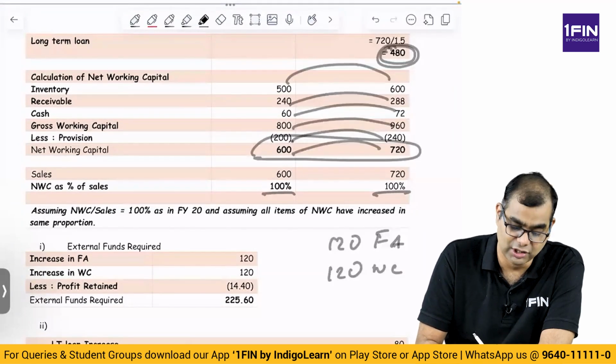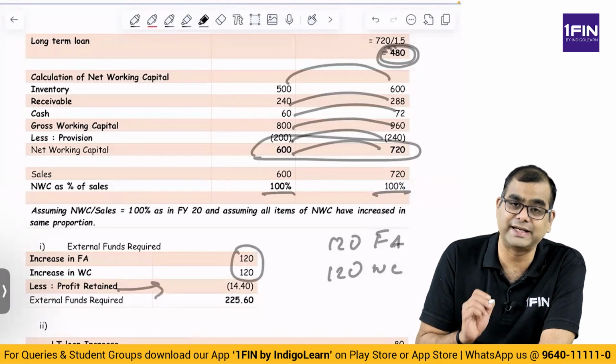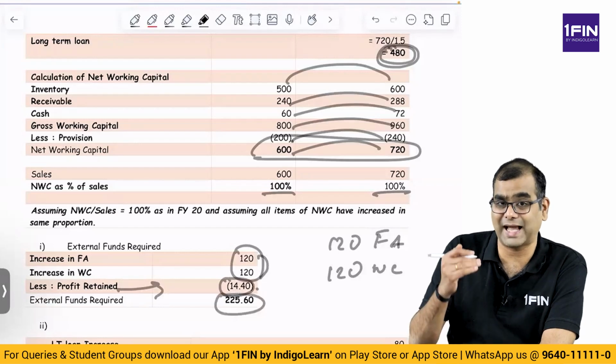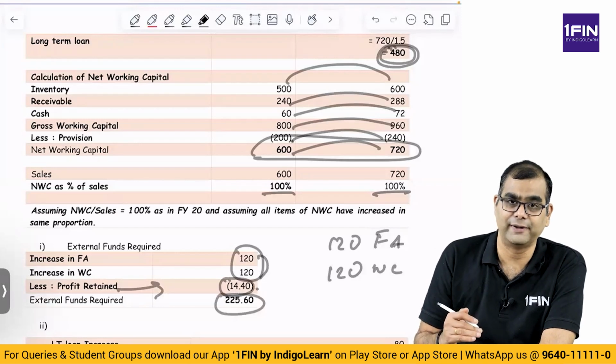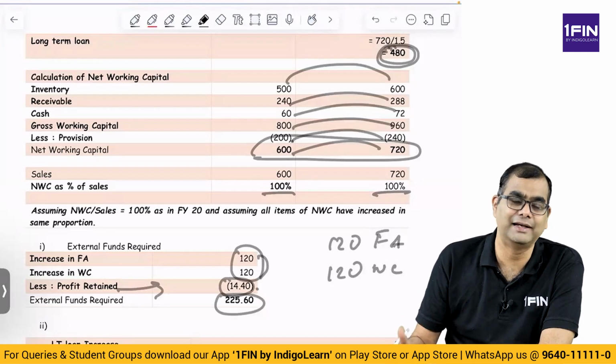You need 120 here, so you totally need 240. But you have generated profits and retained some profits. How much? 14.4. So 240 minus 14.4 is 225.6. This is the actual financing required. Okay, actual financing required. From this, we will split into short term, long term and equity.